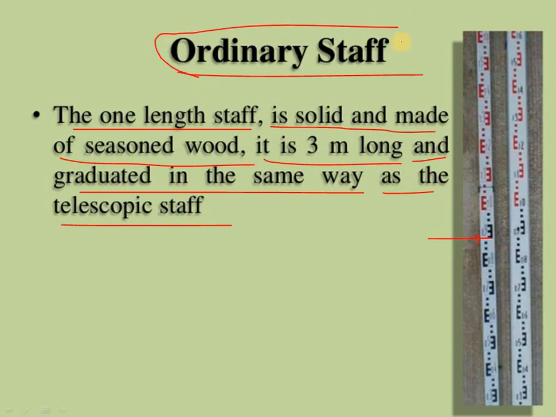But this ordinary staff is used very rarely nowadays. We cannot see these ordinary staffs in our country. Maybe in foreign countries it may be used, but it is made up of seasoned wood. What is the meaning of seasoned wood? Well moisturized and heated quality wood is known as seasoned wood. And it is only up to 3 meters long.